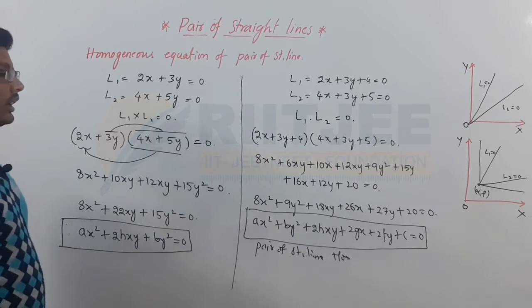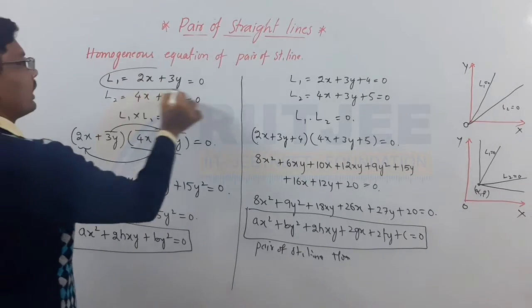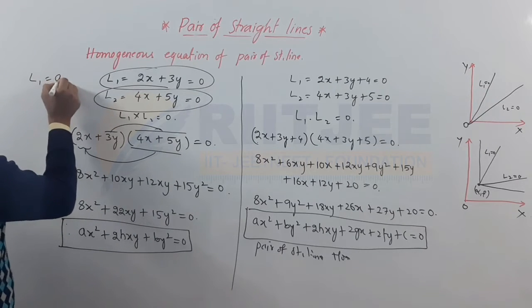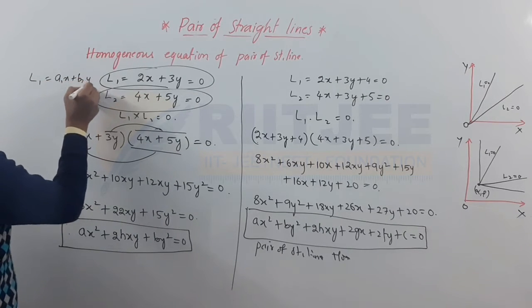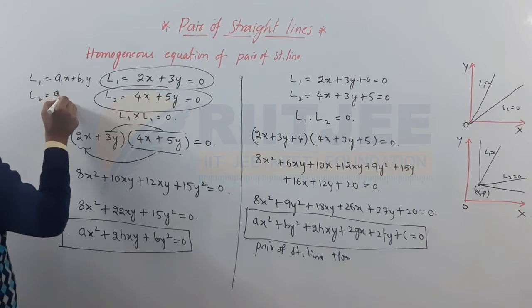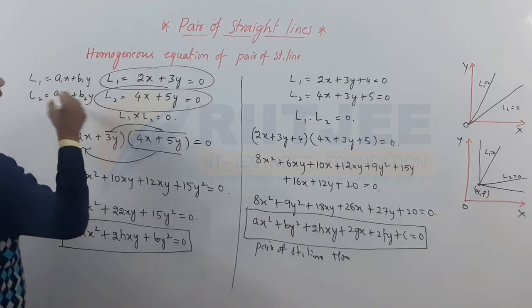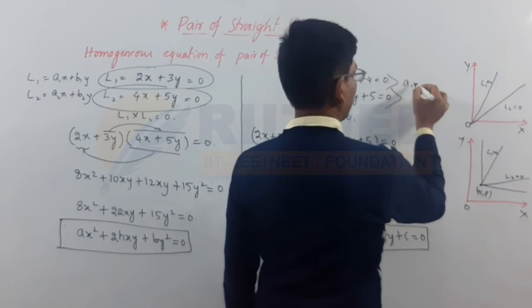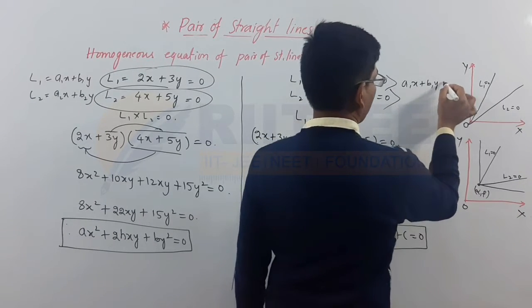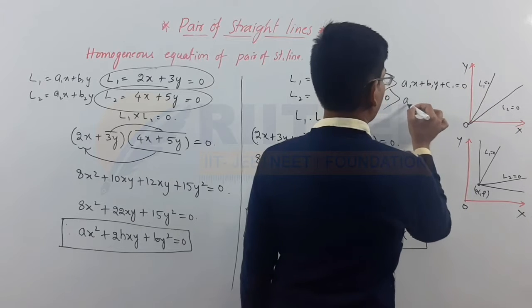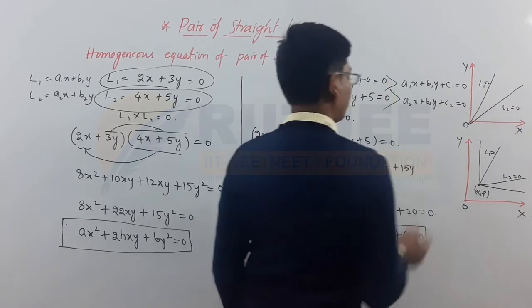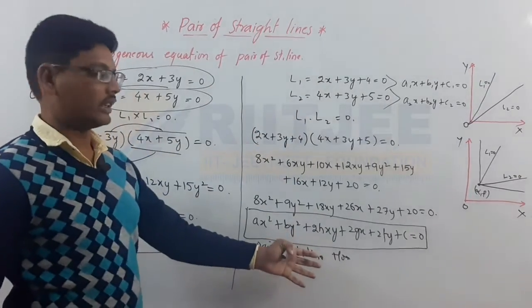Here, in place of L1 and L2, you can take the general form a1x plus b1y plus c1 is equal to 0 and a2x plus b2y plus c2 is equal to 0. We will get the common terms here.